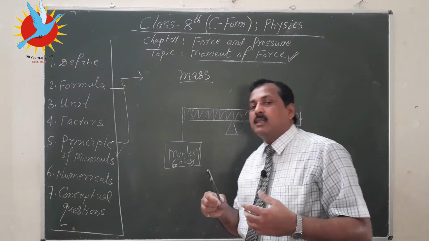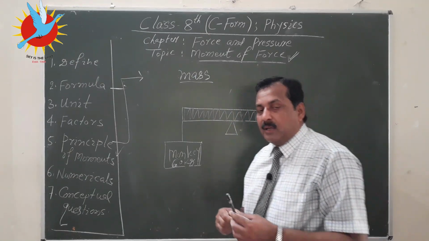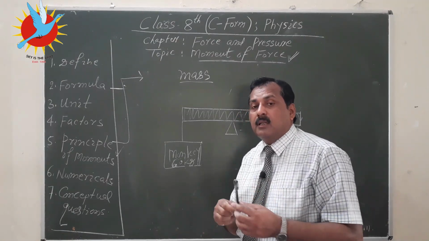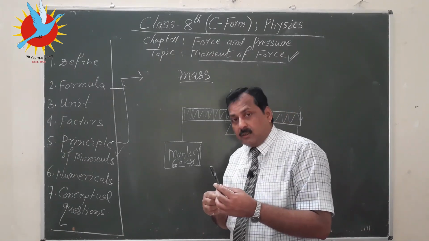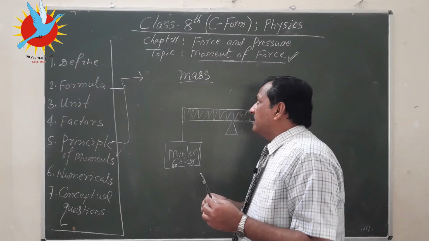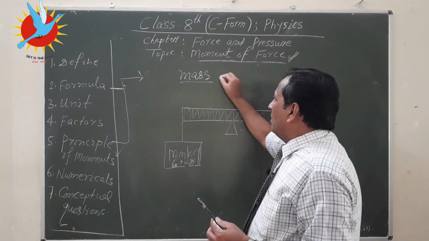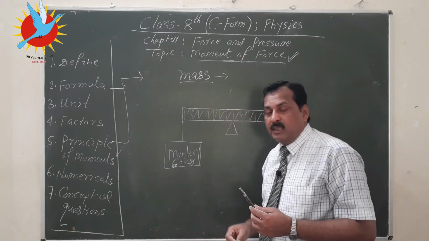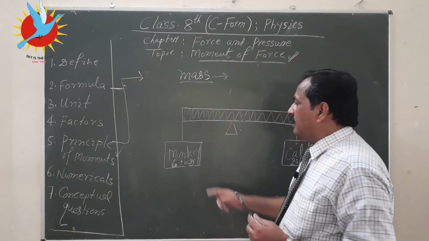Smaller units are gram, milligram, microgram. Bigger units are quintal and metric ton. The standard unit is kg.